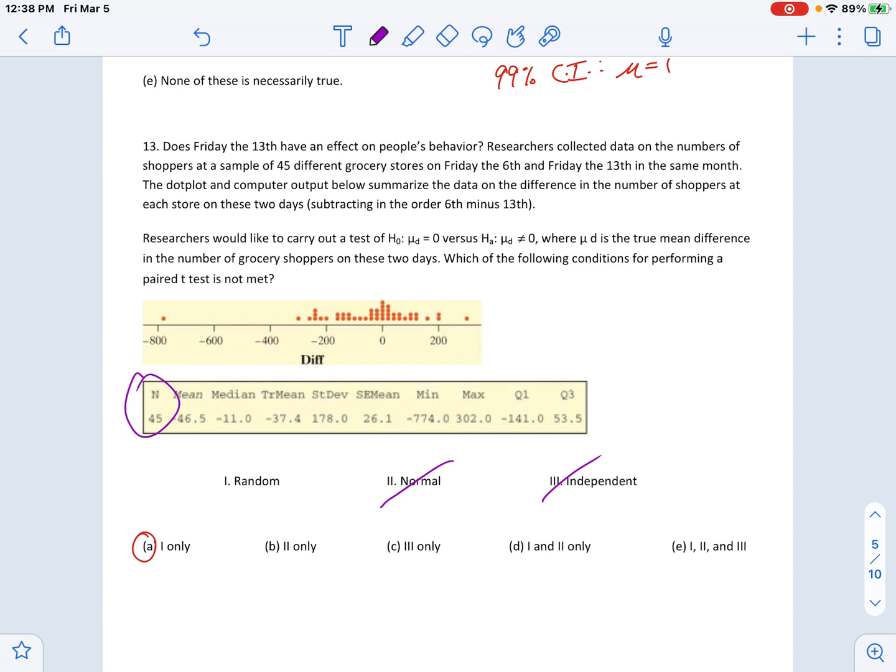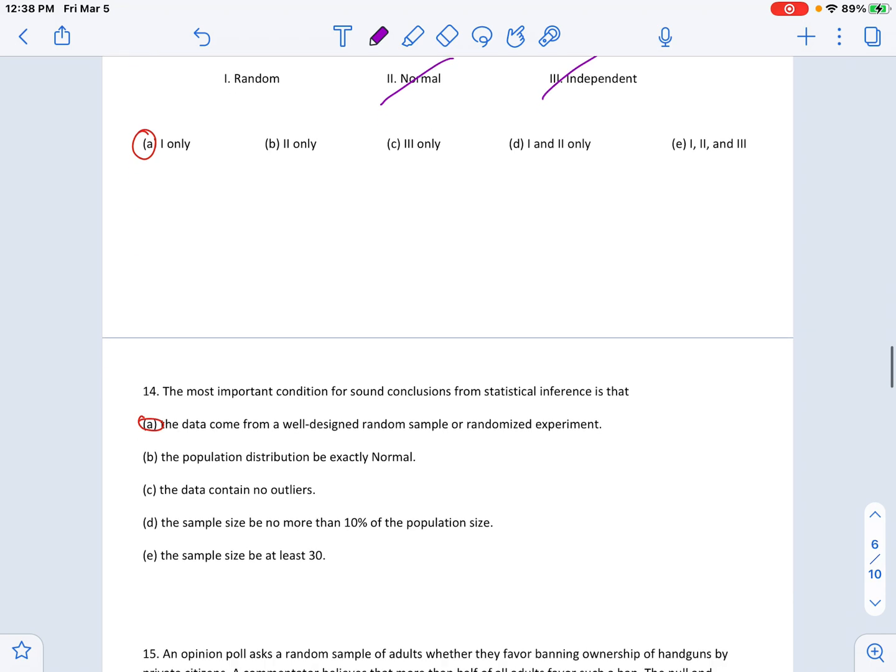I know they're comparing Friday the 13th. So you might be like, well, they have to use the 13th, but then they didn't randomly select a different Friday. Why'd they use the 6th, right? Who knows? Maybe it's really cold that day. Maybe there's not many people shopping, right? But a random sample might adjust that a little bit.